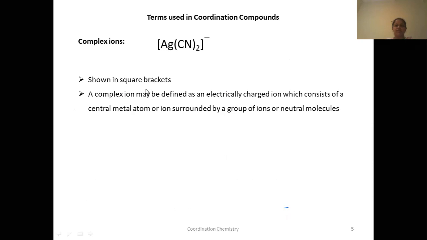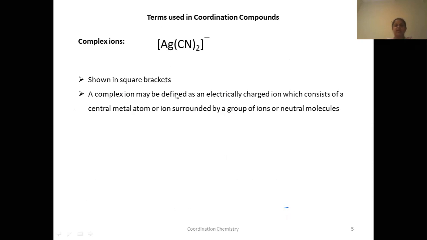Now let us see a few of the terms that we'll be using in this chapter. You should all know these terms and remember these terms, okay? The first thing is complex ion. What I said, all the atoms or the moiety that is inside the square bracket is a complex ion. And these are shown in a square bracket, okay?